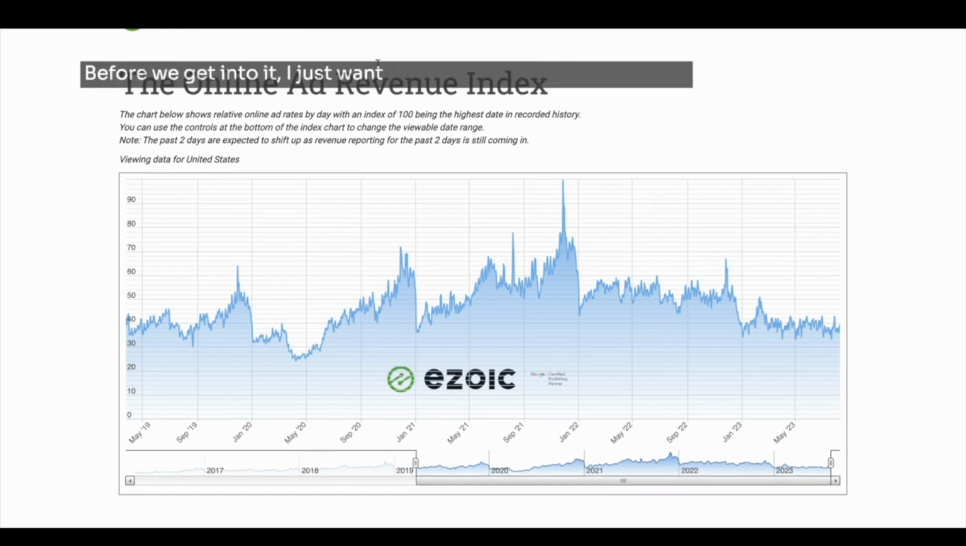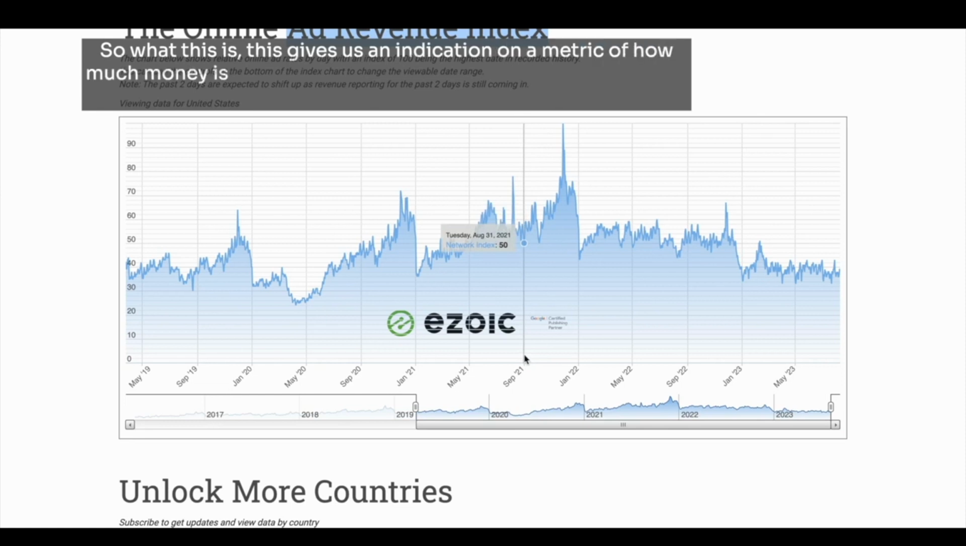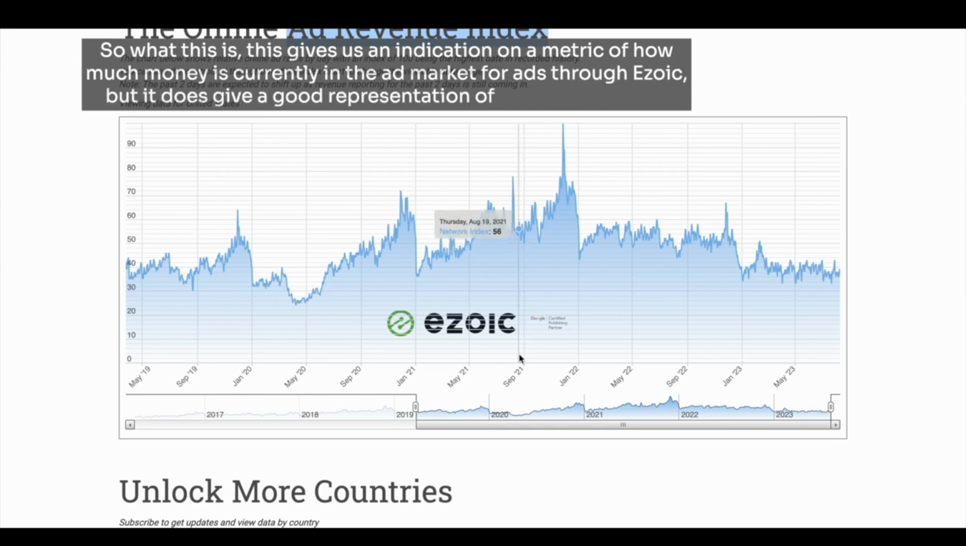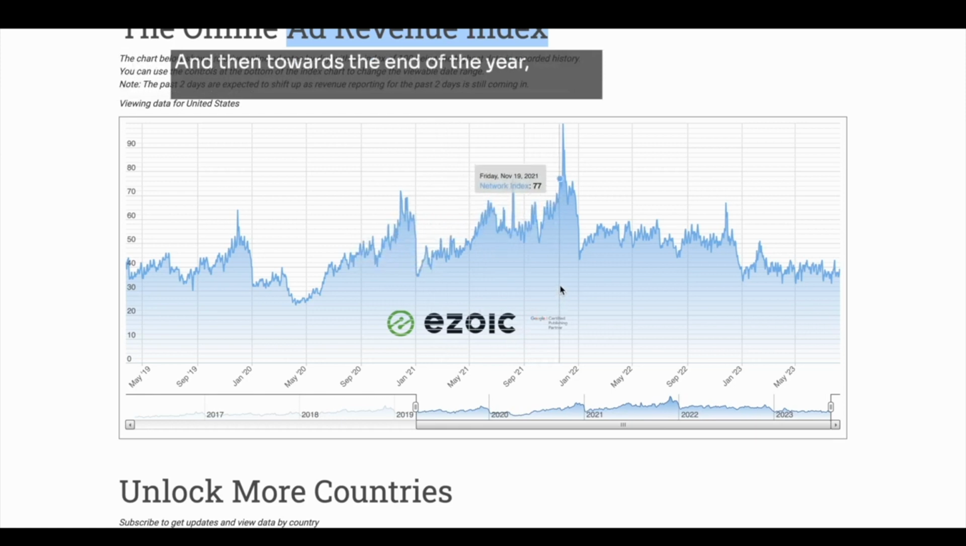Before we get into it, I just want to quickly go over the Ezoic ad revenue index. This gives us an indication of how much money is currently in the ad market for ads through Ezoic, but it does give a good representation of the entire market. Typically, the start of the year is relatively low in terms of the amount of money in the market, and then towards the end of the year there's a lot more, coming to the peak.